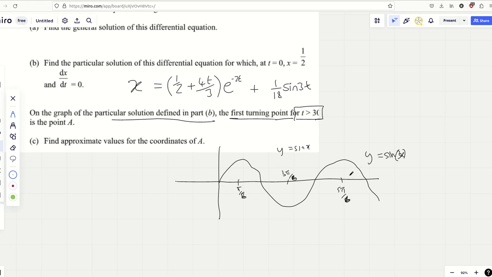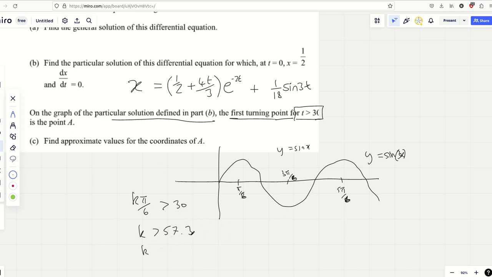Now we just need to think, if I'm looking for the first turning point after t is 30, then what I'm looking for is a k pi over 6 which needs to be just about bigger than 30. I'm looking for the first k value for which this is true. Now I can times it by 6 divided by pi. I get k is 57 point something. I can't remember what it was, let me just check my calculator. 57.3. Doesn't really matter though, because k's got to be an integer.